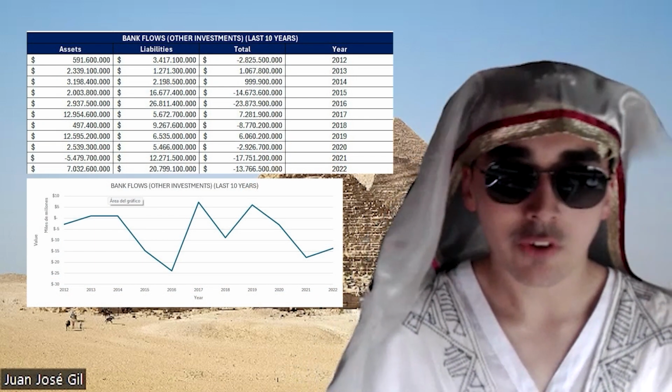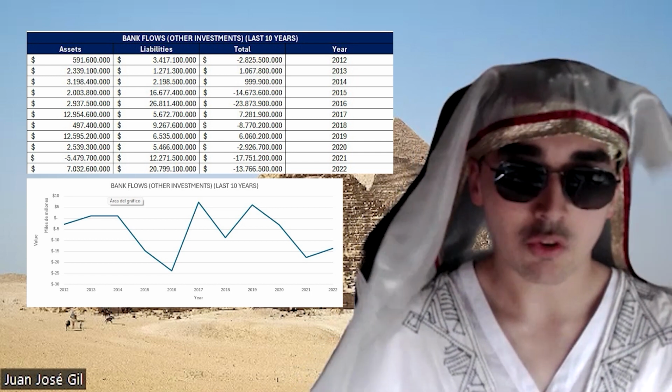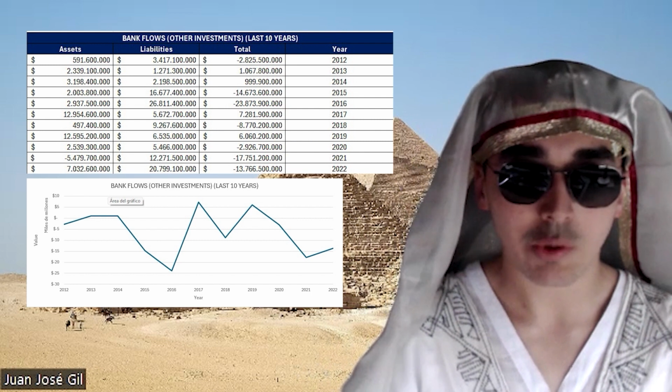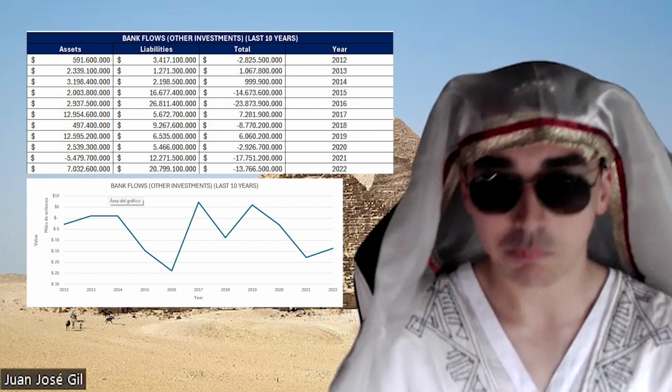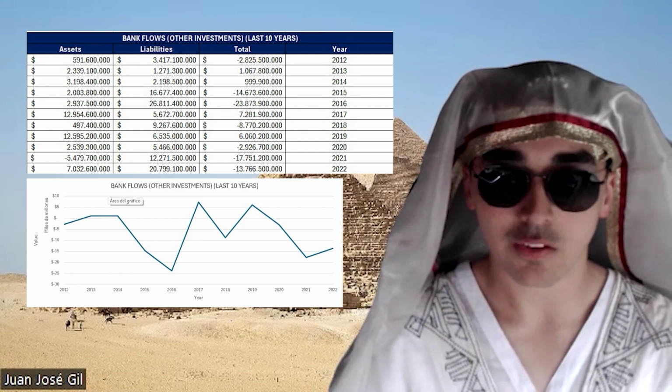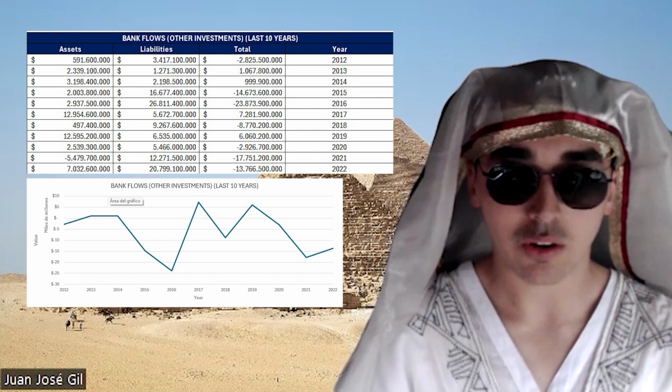Although it is a very volatile section, we can see that it usually has a deficit, meaning that the other countries are safekeeping their money in Egypt in a higher amount than Egypt saving its money in other countries' banks. It is a volatile section because people can withdraw money from other country banks in an easy way, as well as deposit money in other banks.